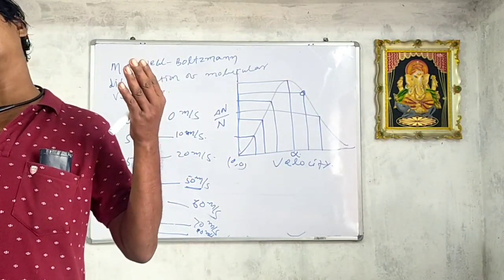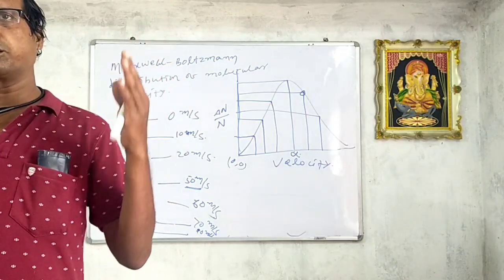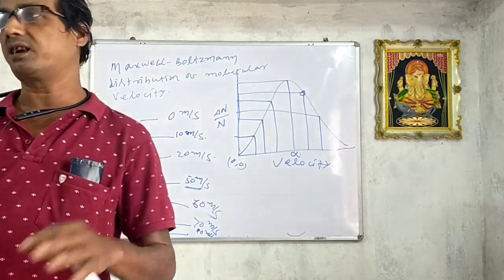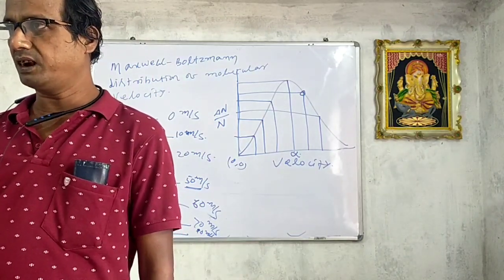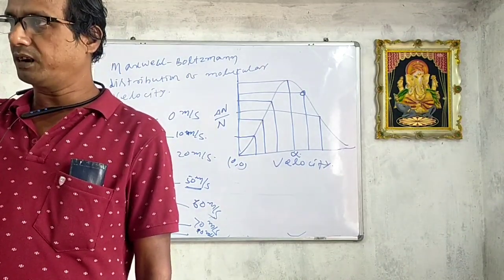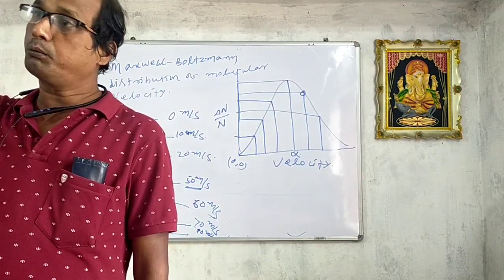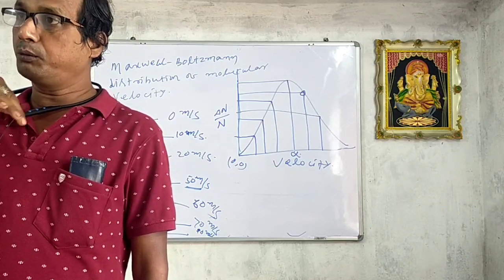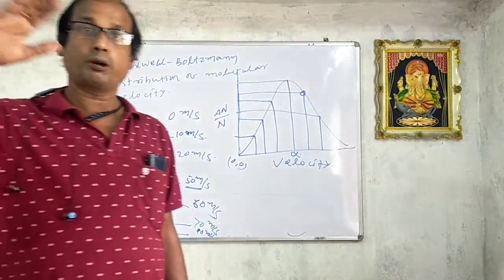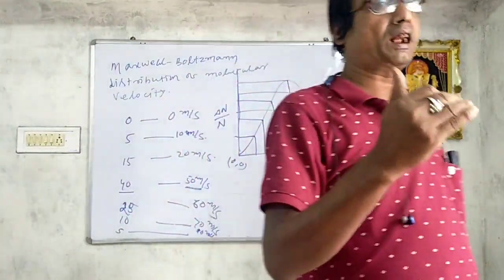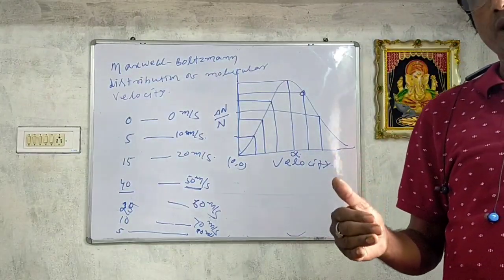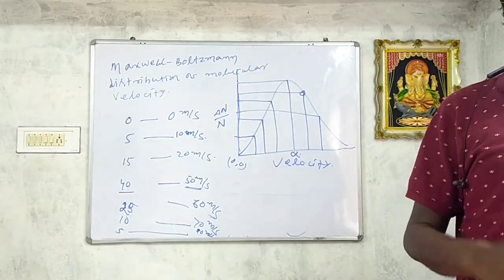Maximum velocity may be whatever may be maximum, but it does not exceed the velocity of light. Beyond the velocity of light, the maximum cannot be predicted. The velocity may be whatever may be highest, but below the velocity of light. The molecular velocity is below the velocity of light. Okay, understood?